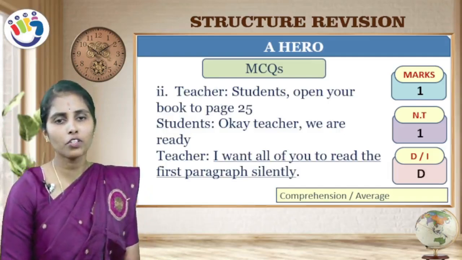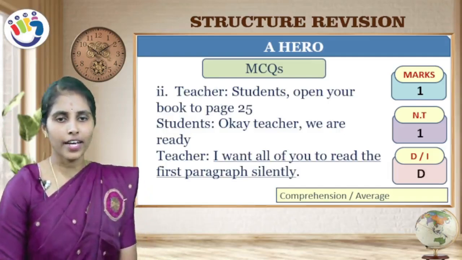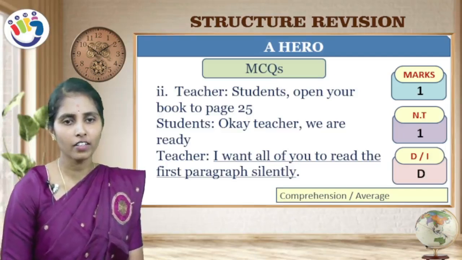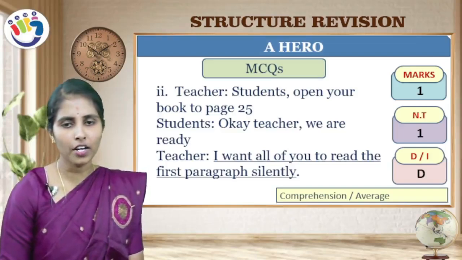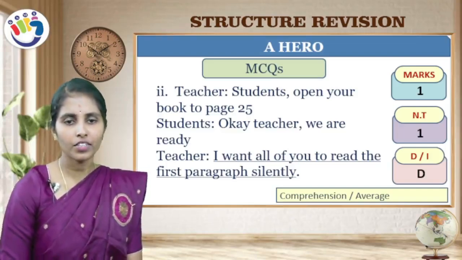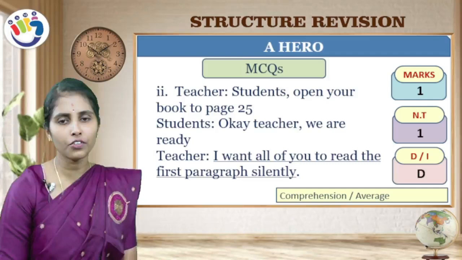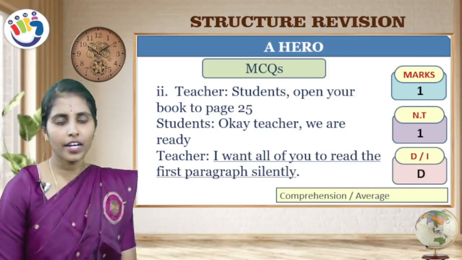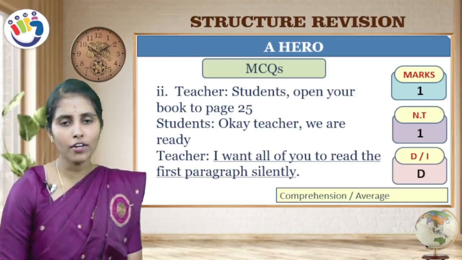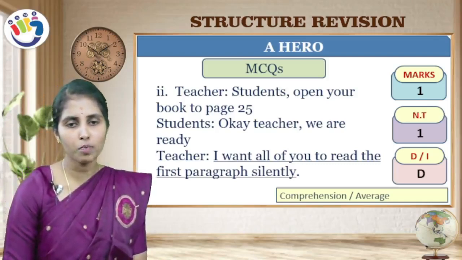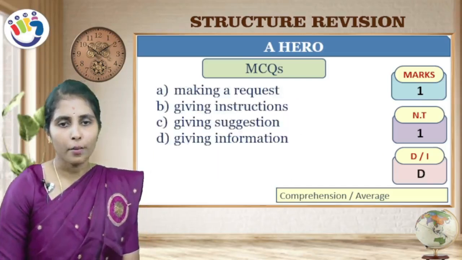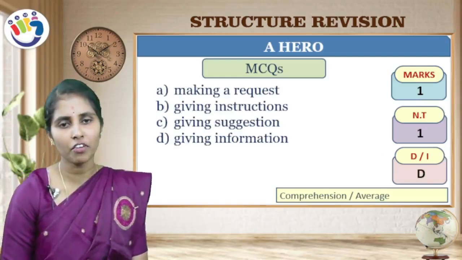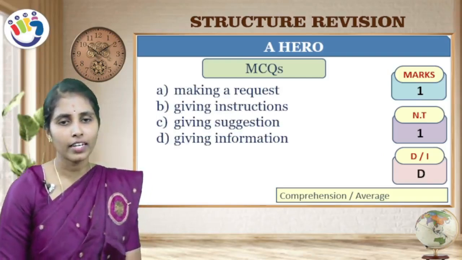Next, teacher: "Students, open your book to page 25." Students: "Okay teacher, we are ready." Teacher: "I want all of you to read the first paragraph silently." Here the underlined sentence is "I want all of you to read the first paragraph silently." Your options: making a request, giving instruction, giving suggestion, giving information. Obviously it is giving instruction.